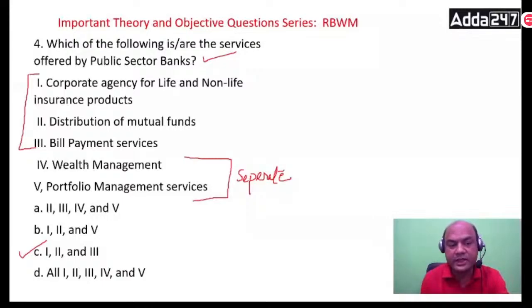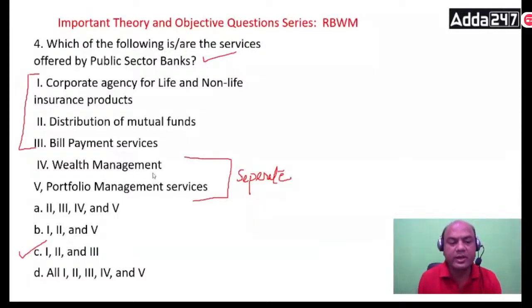We don't sell this. Even in our public sector banks we have started selling it, but that is very less. Only some of the banks have started, and that also on a lower scale. Almost all the foreign banks are out of the retail banking business now in Bharat.